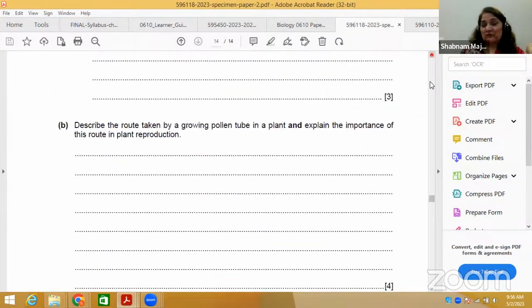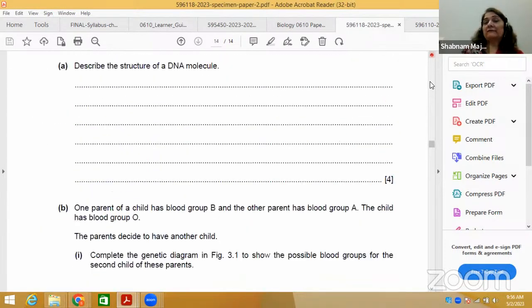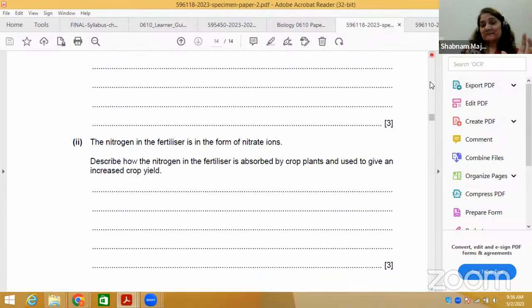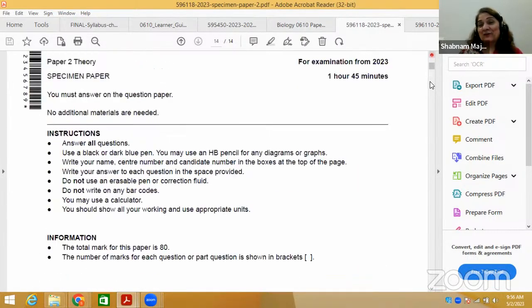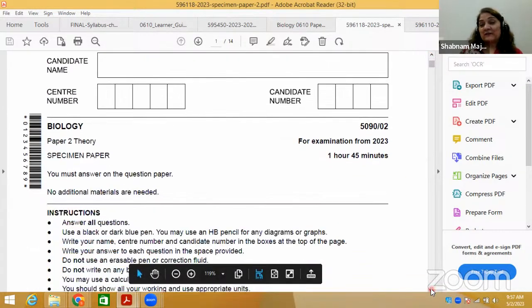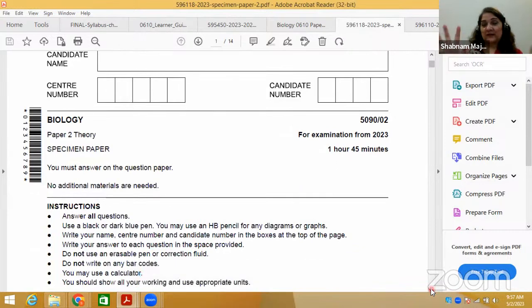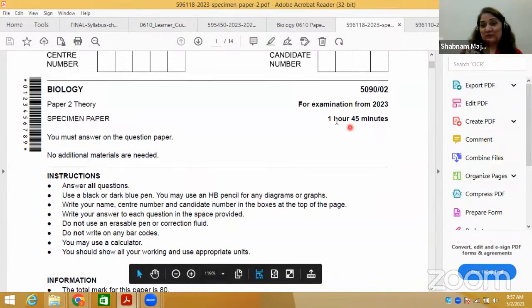I hope you have all solved this paper. I'm taking it as an example because I'm also keeping an eye on time management, as I have to cover most of the content needed here. This is theory paper 2 to be tested for examination 2023.